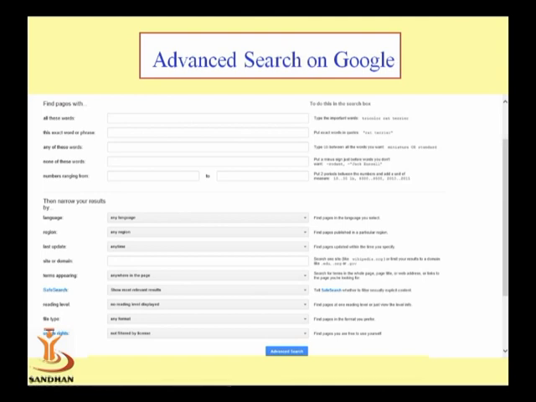Then you can also narrow your result, like language, meaning you select your language, then region, meaning if you want to find from a specific region, Google allows that too. Also last updated, meaning if you want the latest updated file, you can select that part. In short, through the advanced search on Google you can search your document with a specific word or a specific part of your documentation.